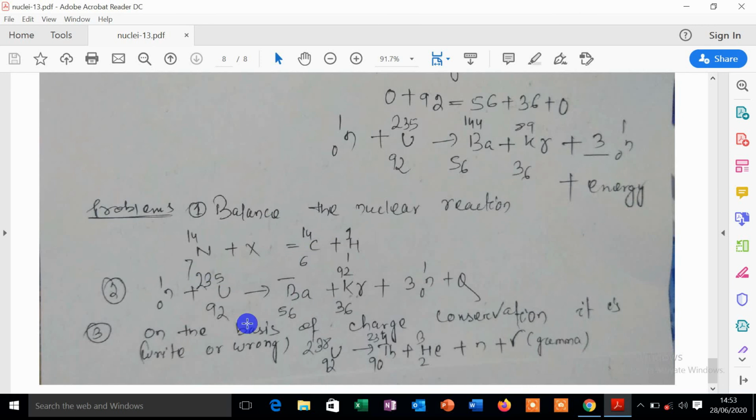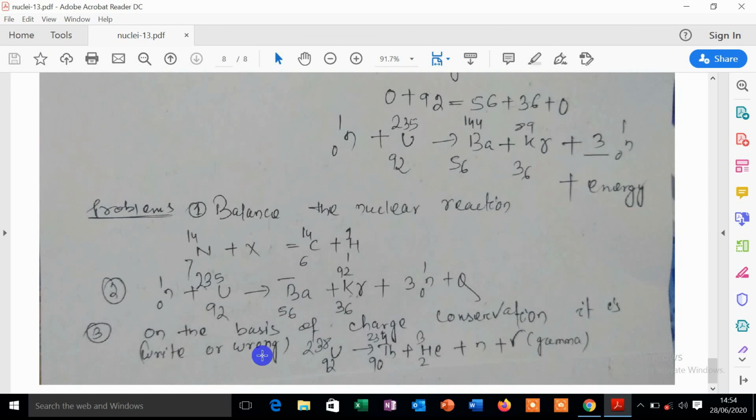And next is neutron 0-1 plus uranium 92-235 gives rise to barium 56, this atomic mass you have to fill up, plus krypton 36-92 plus 3 neutrons plus some amount of energy. You have to apply conservation of mass, and you can calculate the atomic mass of barium.